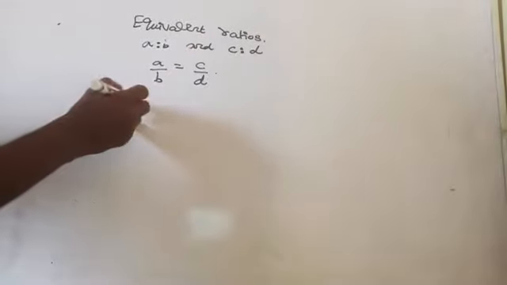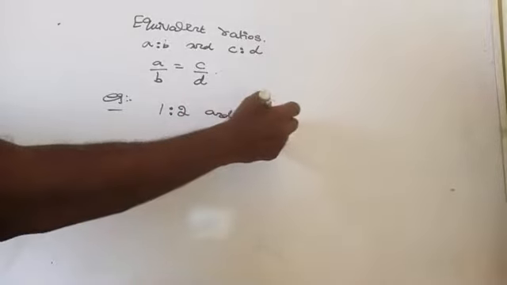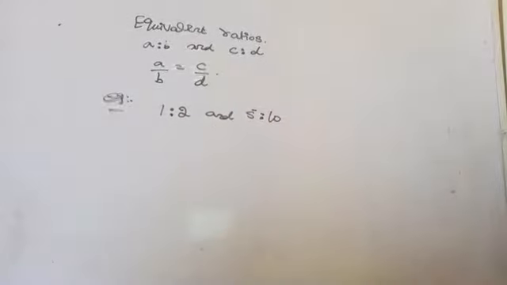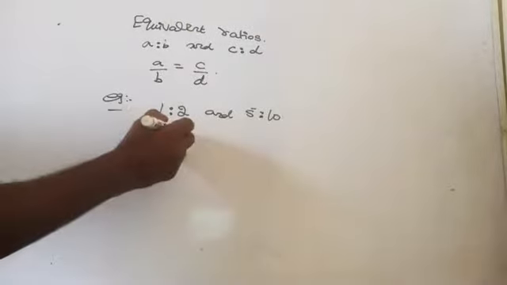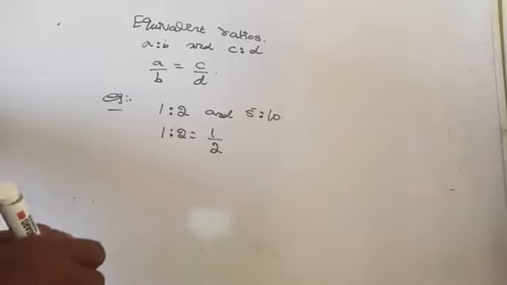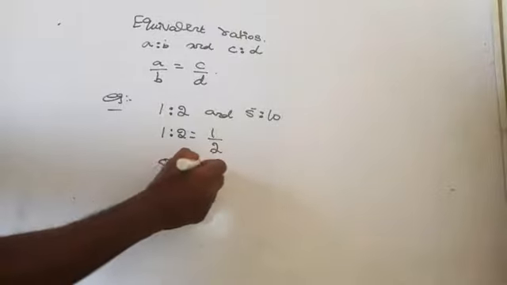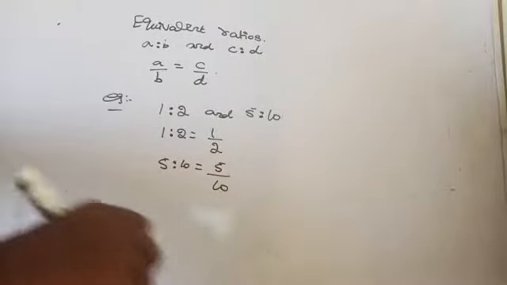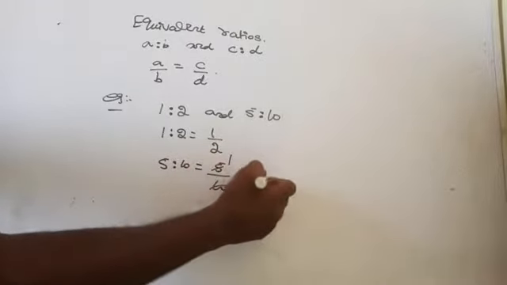For example, are the ratios 1:2 and 5:10 equivalent? Very simple. A is to B can be written as A by B, so 1:2 can be written as 1/2. Then 5:10 can be written as 5/10. Reduce it to the lowest form: 1 five is 5, 2 fives are 10. So that is equal to 1/2.